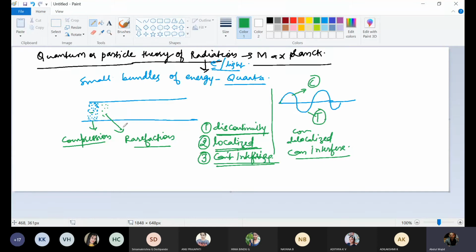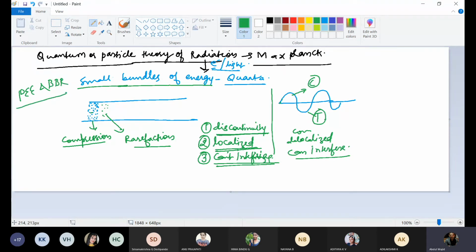See here, compression, rarefaction is there according to this quantum or particle theory of radiation, which was given by Max Planck. Radiation travels in the form of small bundles or small packets of energy called quanta. So by using this quantum theory or particle theory of radiation, we can explain photoelectric effect and black body radiation.